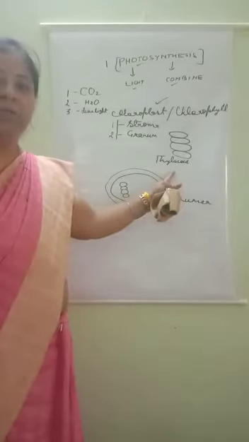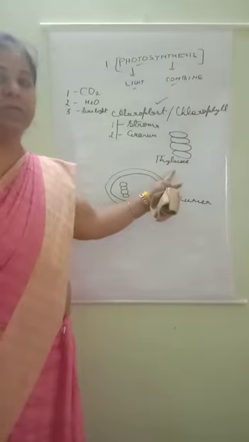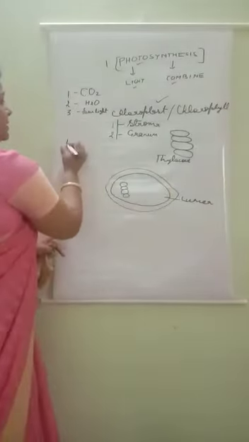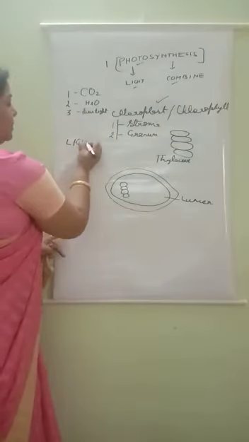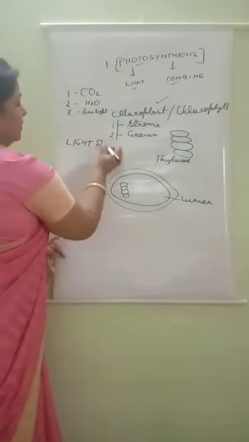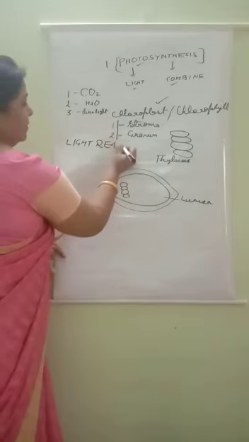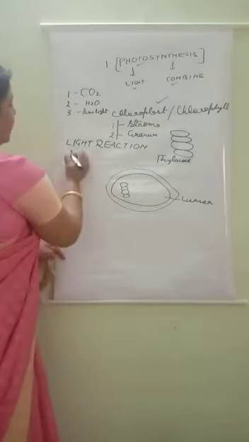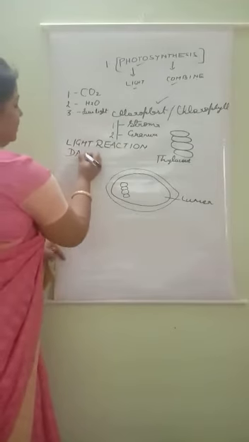Understood, all of you? So in the photosynthesis process, two steps are there. One is known as light reaction and the second is known as dark reaction.